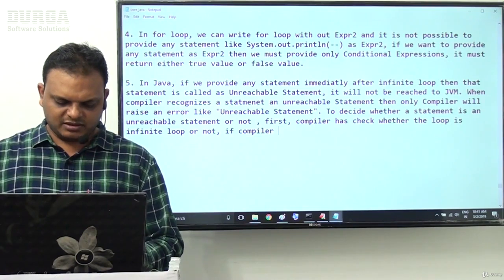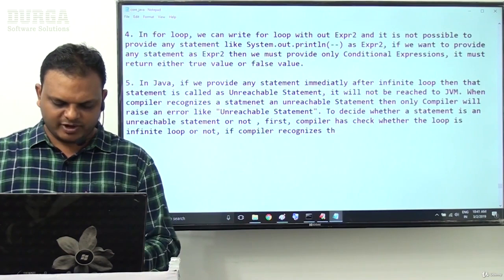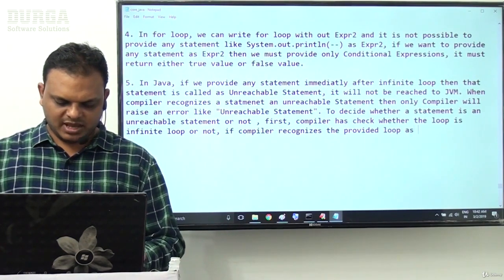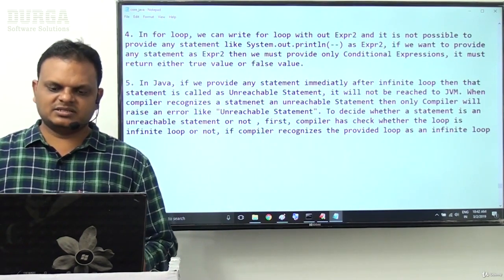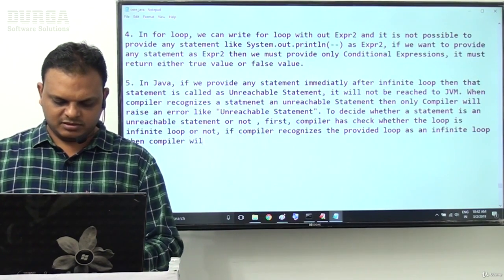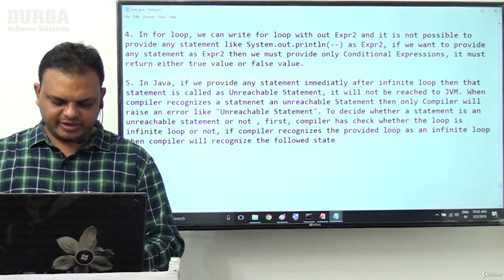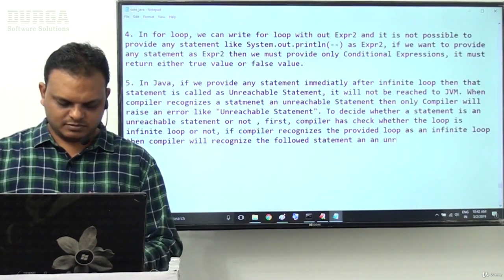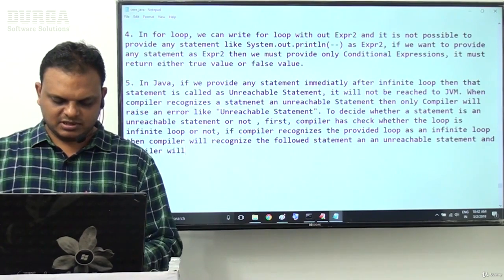If the compiler recognizes the provided loop as an infinite loop, then the compiler will recognize the following statement as an unreachable statement, and the compiler will raise an error.